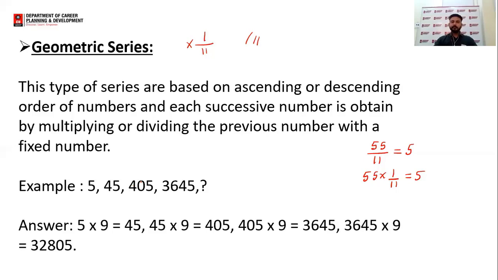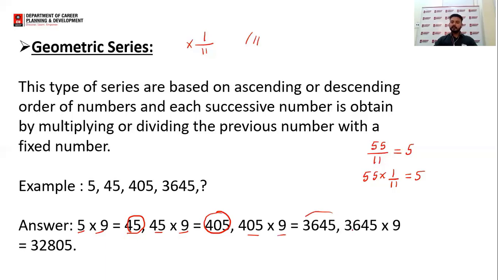Similarly, in a geometric progression, when a number is multiplied by a fixed constant number, that is the GP series. For example, in this question, 5 is multiplied by 9, so the resultant is 45. 45 is multiplied by 9, the resultant number is 405. 405 is multiplied by 9, the resultant number is 3645.